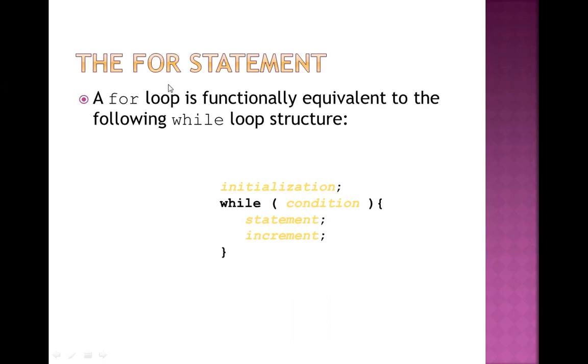This is the example. No, this is a syntax. A for loop is functionally equivalent to the following while loop. Suppose in while, I have to give the initialization, then while condition, statement, increment, decrement. In the same way, we have given in only one line, that is initialization, condition, and increment or decrement.